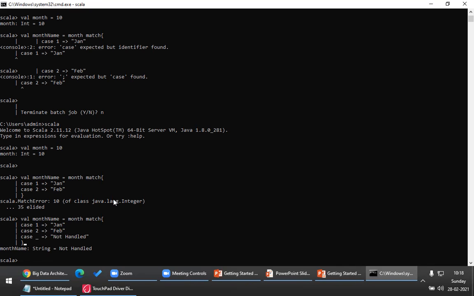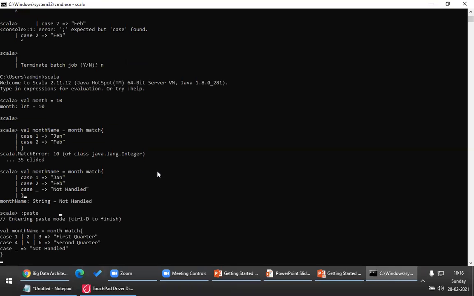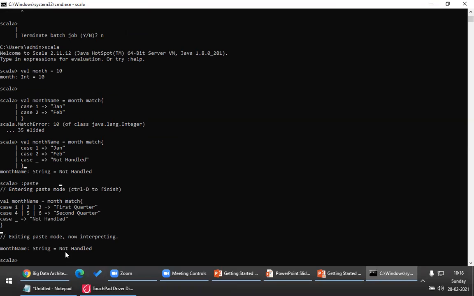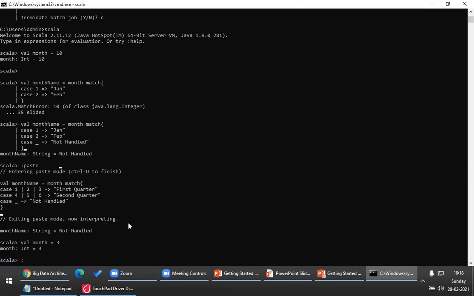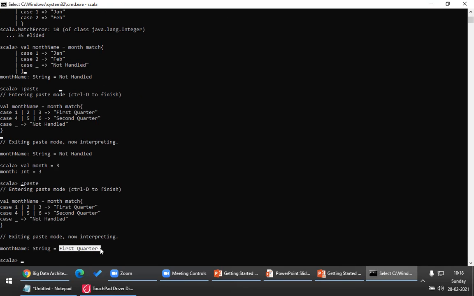Sorry, let me go to paste mode and then paste this piece of code. Ctrl D. Now look at this. Anyhow, it has gone to not handled, but let me declare month is equal to 2, month is equal to 3. Now I will paste that. Ctrl D. Now can you see this? It returned first quarter. So you can very well apply OR expressions even inside a match expression. Very, very important. All these examples will be shared, guys. Don't worry. Everything is there in the PPT. First understand the concept, right? Any questions here, guys?